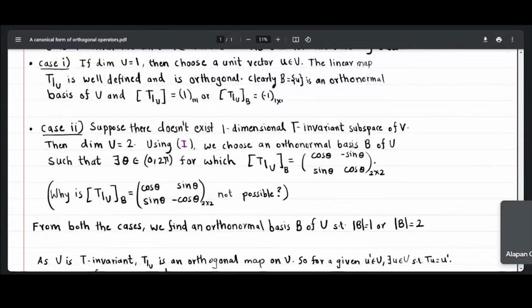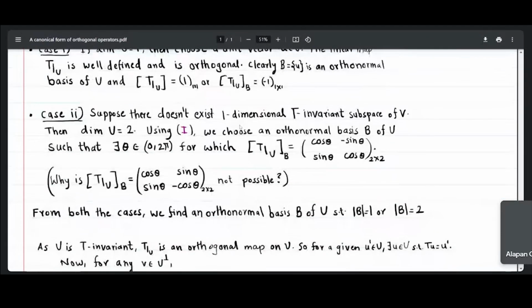Let us consider the second case. Suppose there does not exist any one dimensional T invariant subspace of V. So our subspace U will have dimension 2. Again, using the first step, we can choose an orthonormal basis B of U such that there exists one theta from the open interval 0 to pi for which the matrix of T restricted to U with respect to that basis is of the form of a rotation matrix.